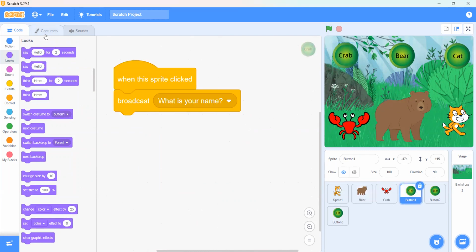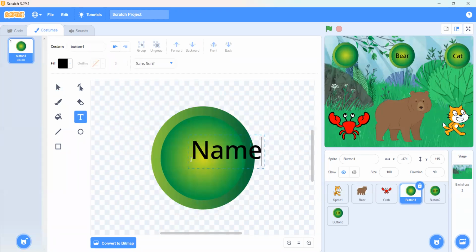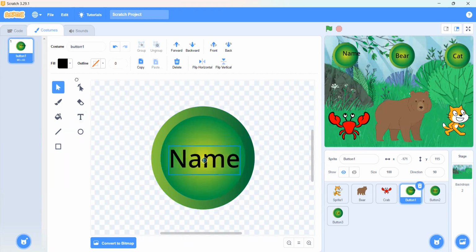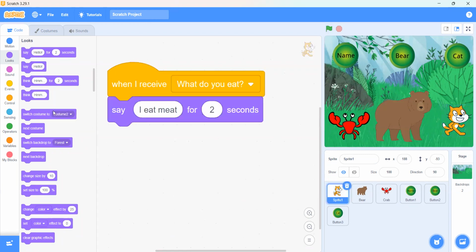We can just edit this crab to the name. We can write here the name so that when we click on this name button, all these sprites will say their name. So now when we click on this name button, all the sprites will say their name. The crab is saying that my name is Crab, bear is saying my name is Bear, and the cat will say that